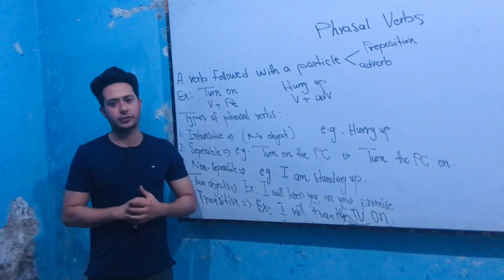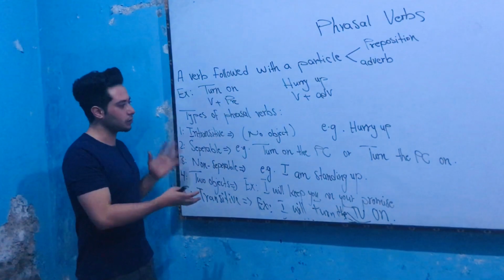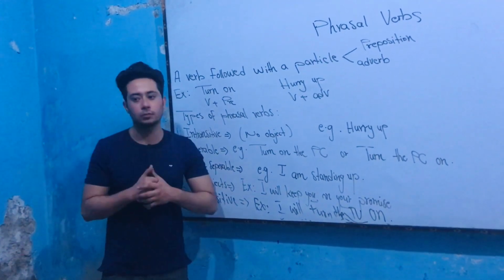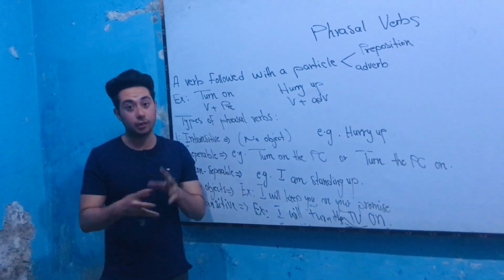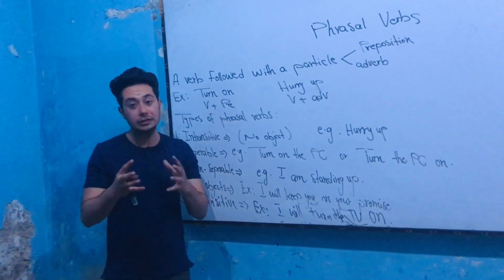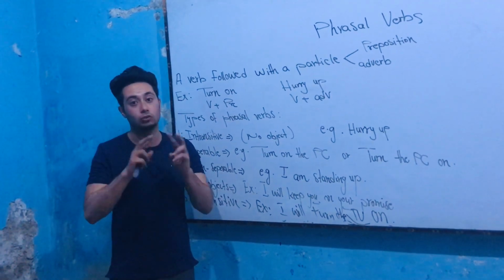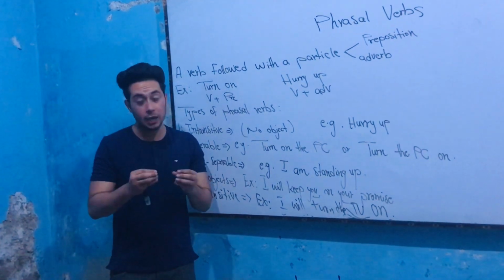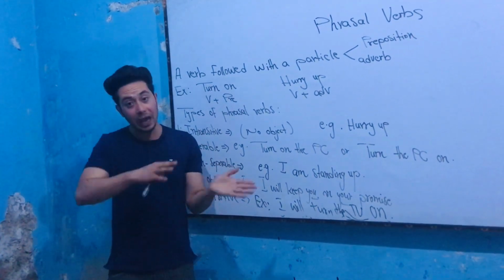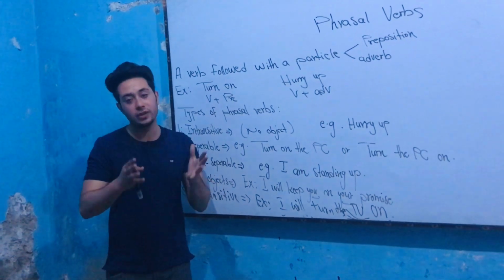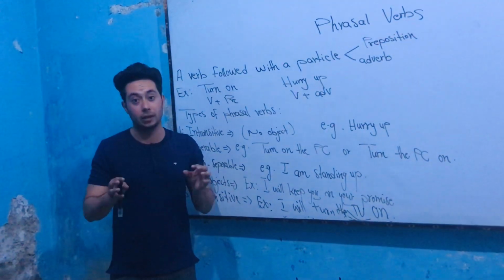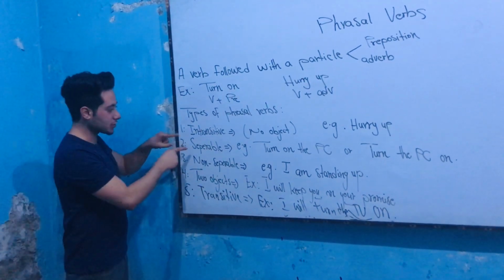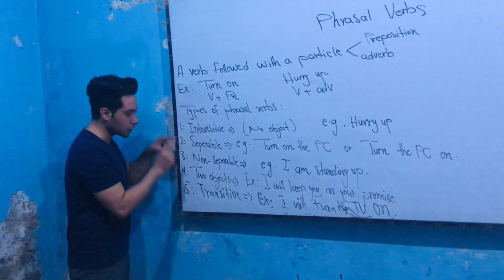There are many types of phrasal verbs. Generally we can say that there are five important types. But also something else I want to mention, my dear friends: when someone asks you about separating phrasal verbs, we can say that phrasal verbs are divided into two main parts, which are called separable phrasal verbs, meaning those phrasal verbs that we have the ability to separate, and non-separable phrasal verbs, meaning those phrasal verbs that we are not able to separate. It means there is no possibility of separating them.